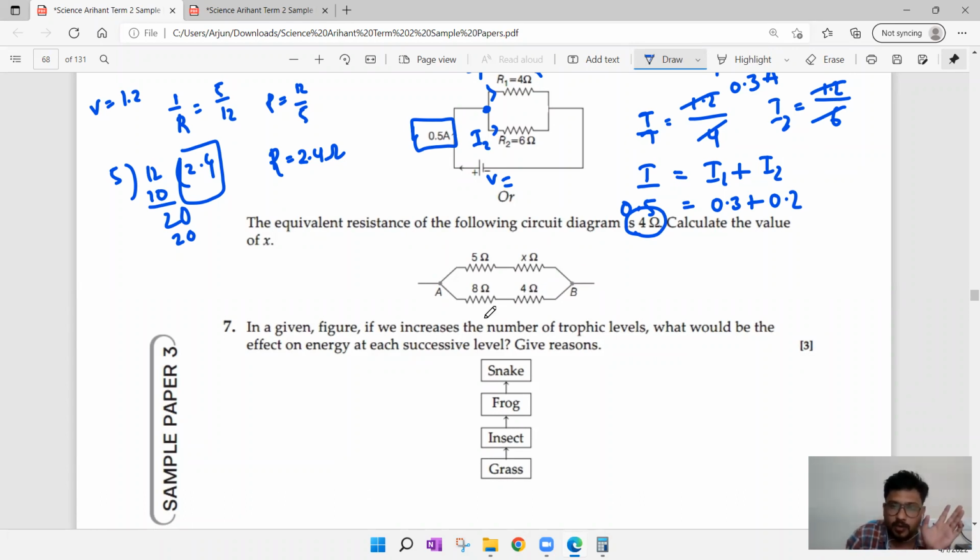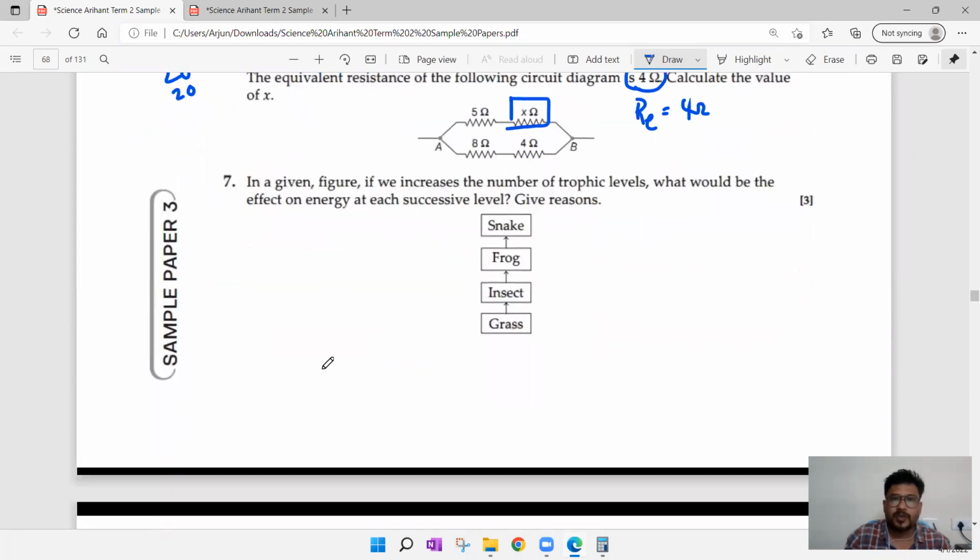Now what we have to do is solve this entire system. If you solve, we will get some R equivalent value. That R equivalent value they have given as 4 ohm. Now we have to find this X value. It is somewhat easy, no worries. So first of all, you see how to solve. These two resistors are in series, so 5 ohm plus X ohm becomes 5 plus X ohm. That is the value of this resistor. And these two resistors are in series, 8 plus 4,